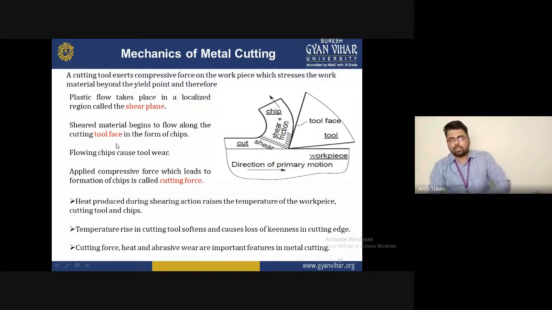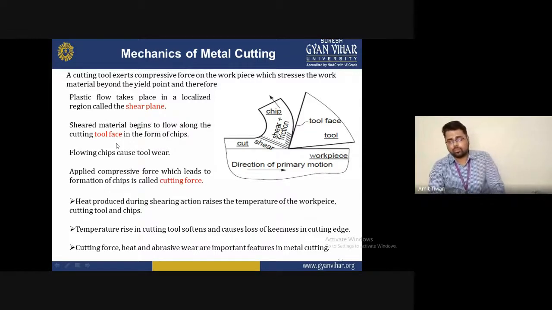If you increase the cutting speed and the feed rate, or decrease the depth of cut, you will achieve good machinability and remove the excess amount of material in minimum time, and the power losses will be minimum. So the power consumption is reduced if the cutting speed is high. These are all the standard cutting parameters of the mechanism of metal cutting.